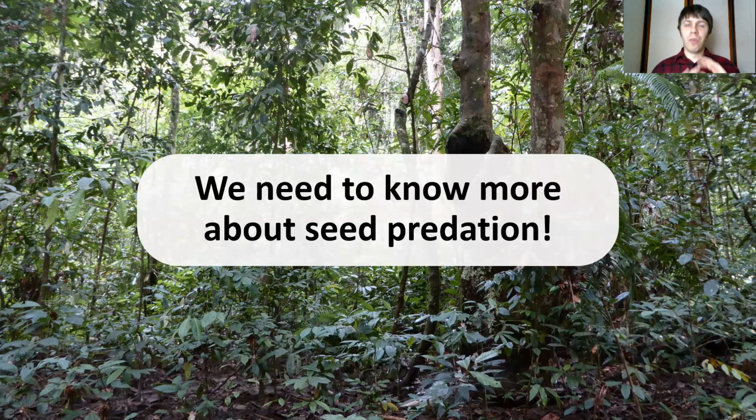Overall, I want you to come away from this video understanding that we need to know more about seed predation. There's been more work done on seed dispersal. There's a much clearer story of how seed dispersal works. Seed predation is messy. There are various ways it could go. There are many organisms involved, but I think it's really important to understand what is going on with seed predation and how human impacts, especially overhunting, are altering the processes that come together through seed predation to affect tropical trees.